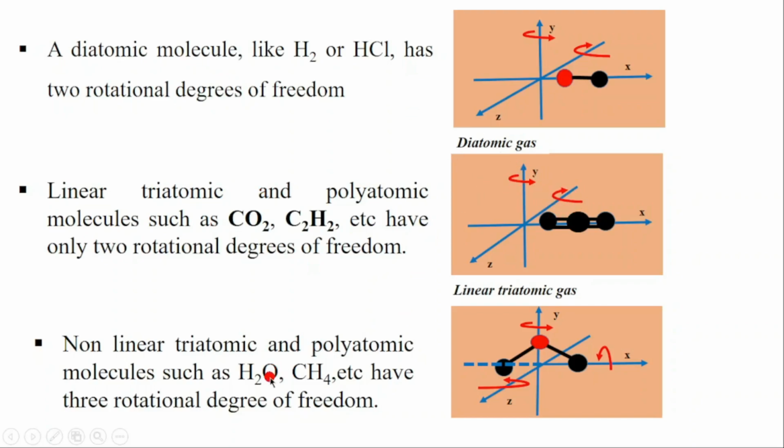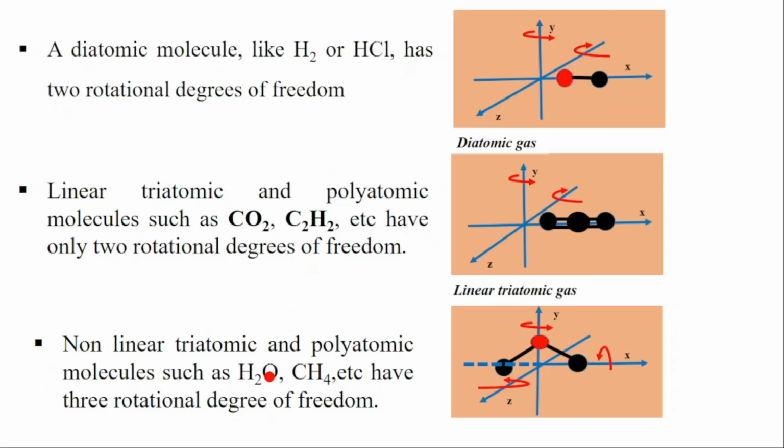But for non-linear triatomic or non-linear polyatomic molecules, they have 3 translational degrees of freedom plus 3 rotational degrees of freedom. That makes 6. That means up to now, for non-linear triatomic and polyatomic molecules, they have 6 degrees of freedom from translation and rotation.